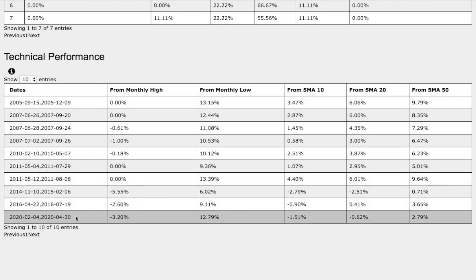The trend that we're currently in is down 3% from monthly high, up 13% from monthly low, down 1.5% from the 10 simple moving average, down 62 basis points from the 20 simple moving average, and up 2.8% from the 50 simple moving average. And now the trend that we just examined, November 10th, 2014 to February 6, 2015, was down 5% from monthly high, up 6% from monthly low, down 2.8% from the 10 simple moving average, down 2.5% from the 20 simple moving average, and up 71 basis points from the 50 simple moving average.